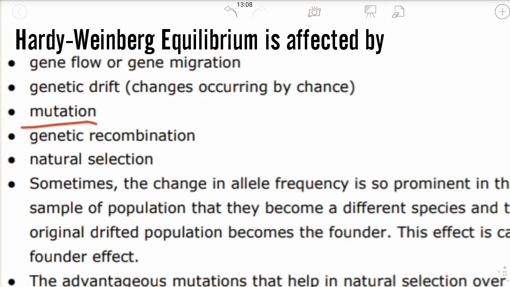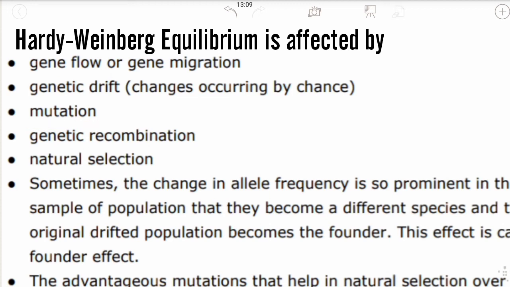So we do not need mutations, because the gene pool will not remain constant, and the allele frequency will not be equal to 1. This is known as mutation, a term given by Hugo de Vries when he was working on the primrose.